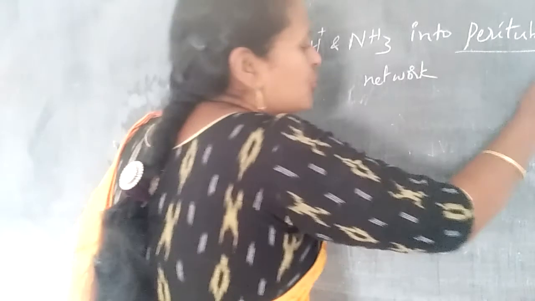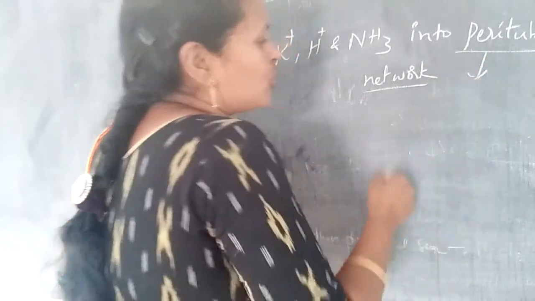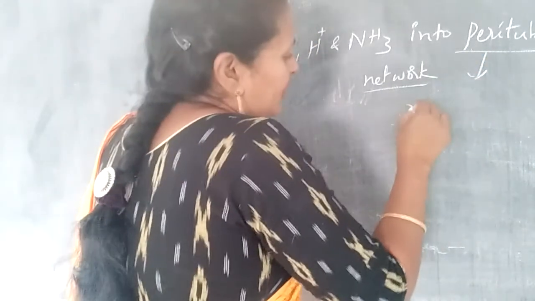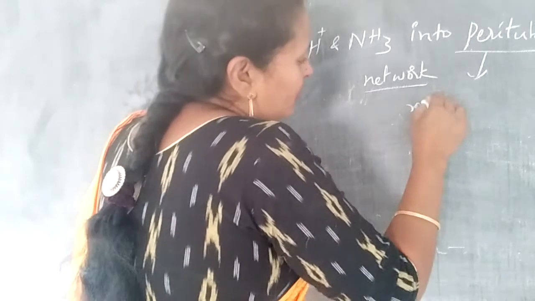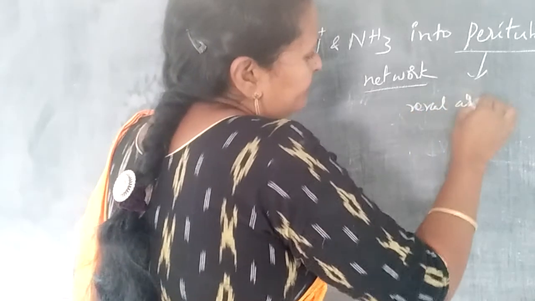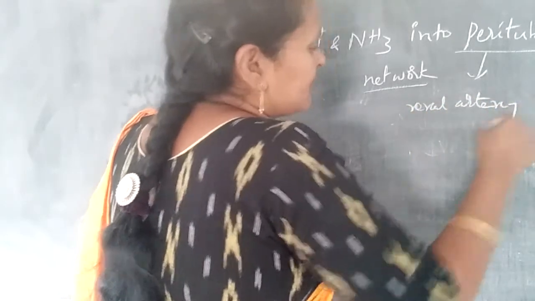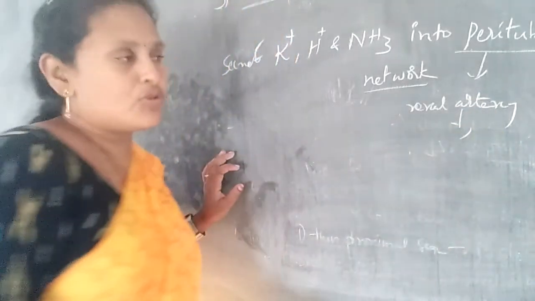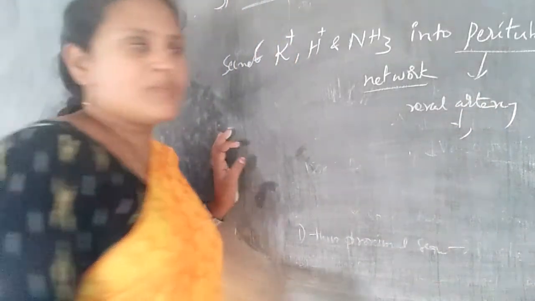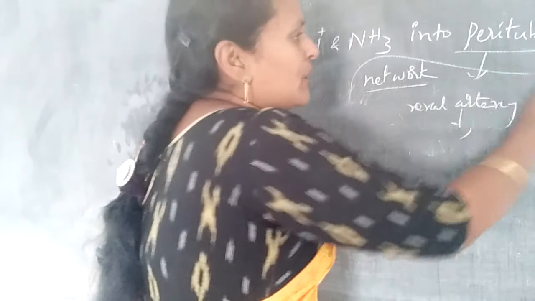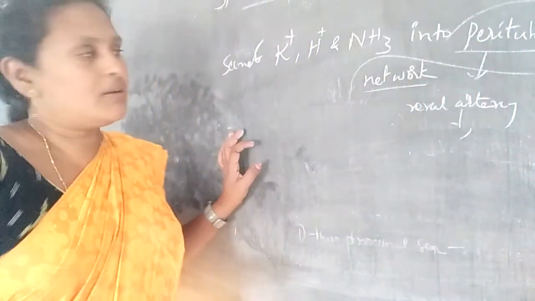So what is the peritubular network? The peritubular network is formed by the renal artery. The renal artery divides into a number of fine branches, and these fine branches form the peritubular network.